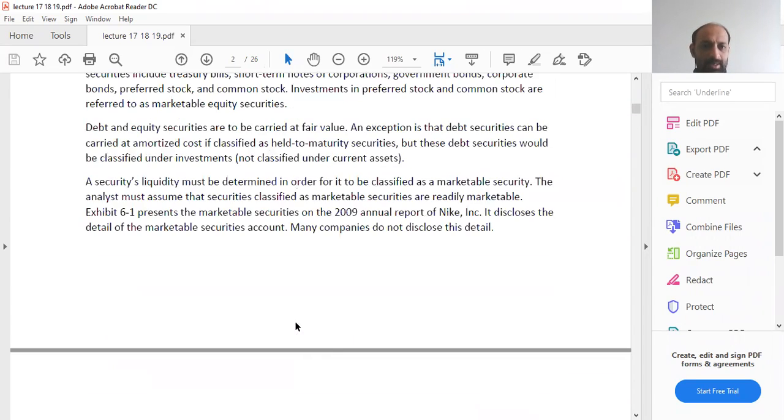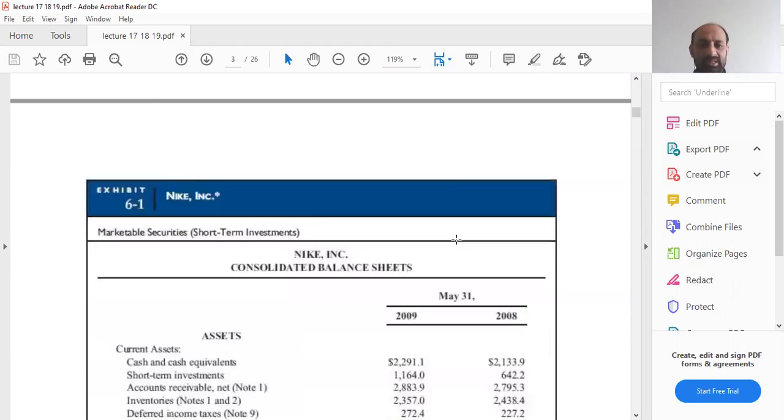The securities' liquidity must be determined in order for it to be classified as a marketable security. The analyst must assume that securities classified as marketable securities are readily marketable, meaning these can be readily sold for cash. Exhibit 6.1 presents the marketable securities on the 2009 annual report of Nike. It discloses the detail of the marketable securities account. Many companies do not disclose this detail.